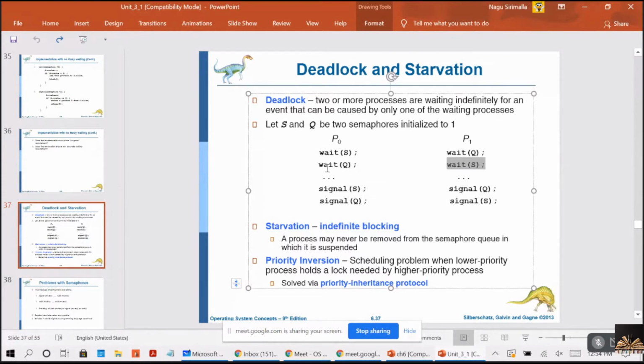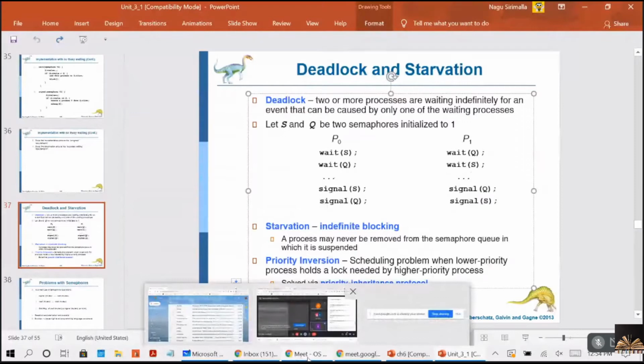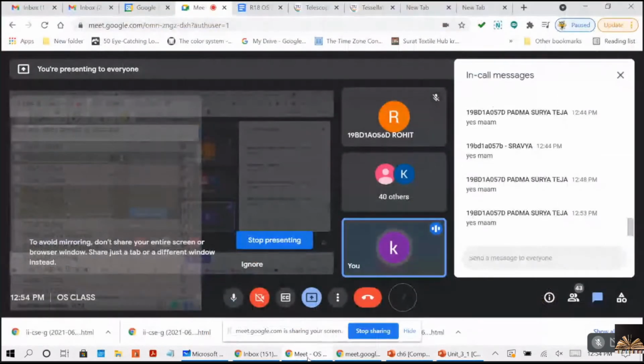Because until P1 executes wait S, it will not execute signal Q. That means it will not release Q. And until P1 acquires S, it will not release Q. These two will be in busy waiting and blocked. So this is how they lead to the deadlock condition. Clear, guys? You understand this?